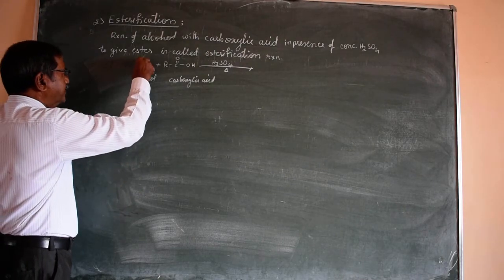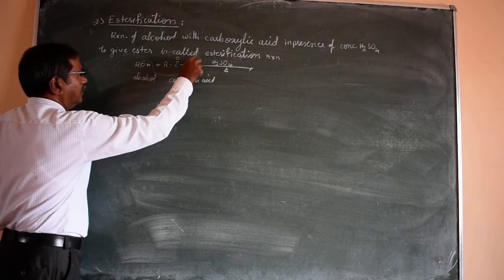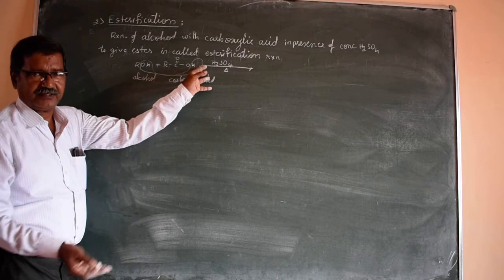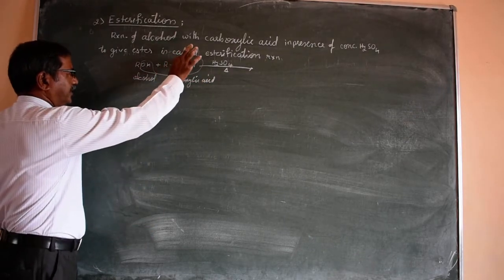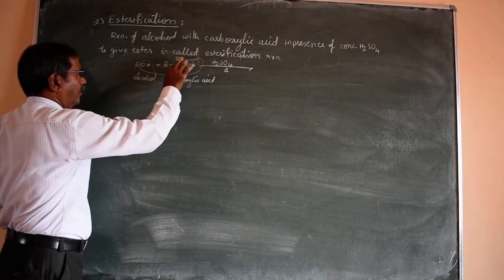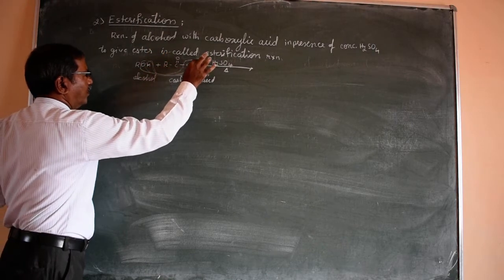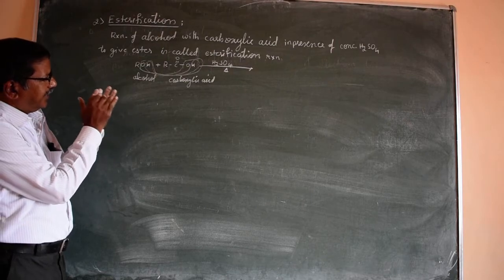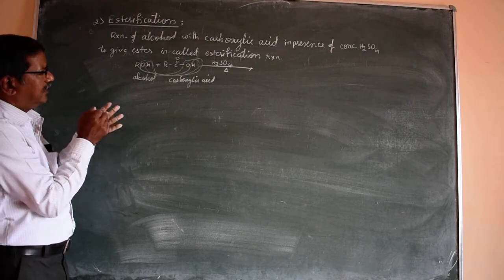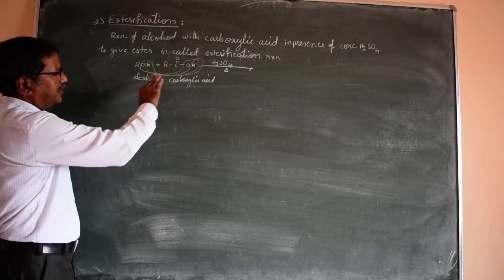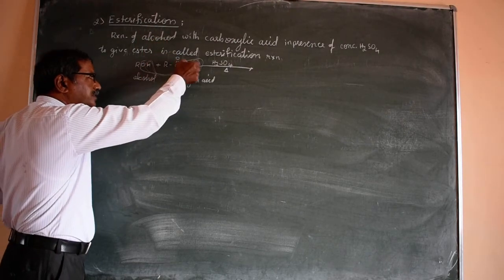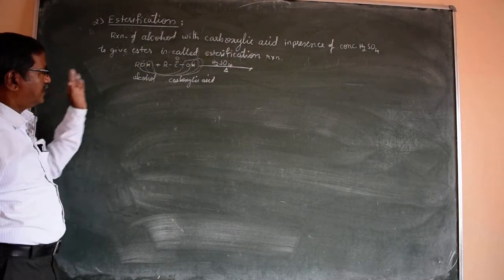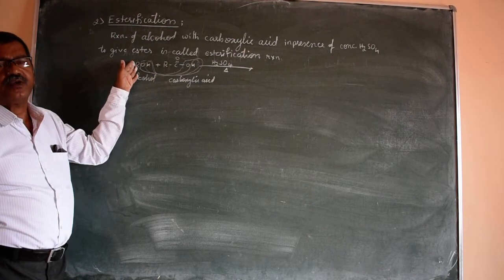One possibility is that the OH group may be involved in the elimination of H2 like this. The second possibility is that the OH group may be involved in the elimination of water. Remember, the second reaction takes place. That is, elimination of H2O takes place by the OH group of the carboxylic acid and the hydrogen of the OH of the alcohol.